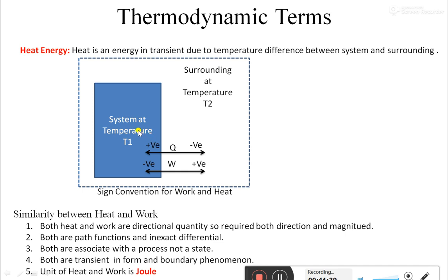Now if the temperature over here is 10.8 and the surrounding is at 10, due to the temperature difference heat starts to flow out from the system. That time heat is lost by the system, so it is a negative heat energy.